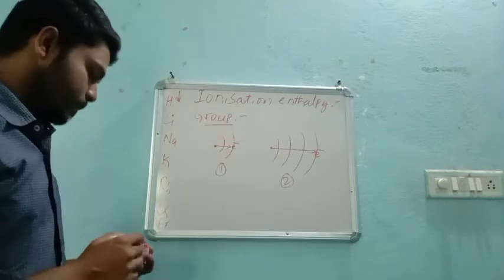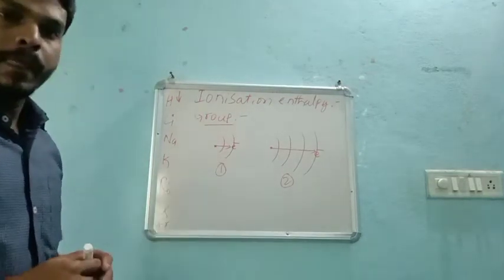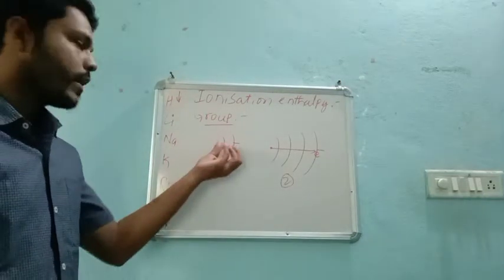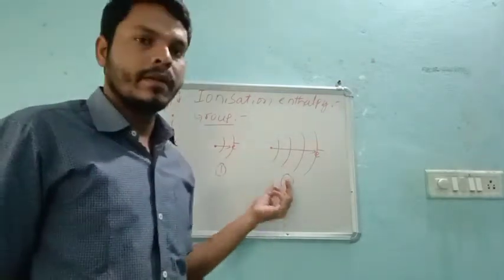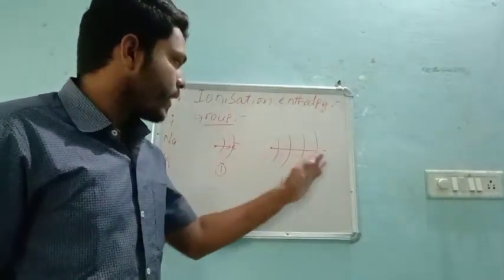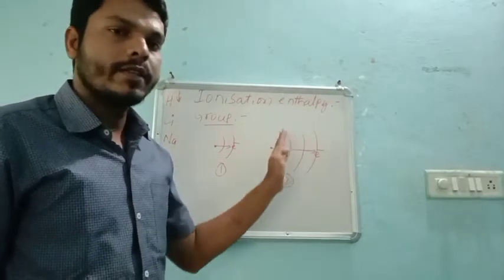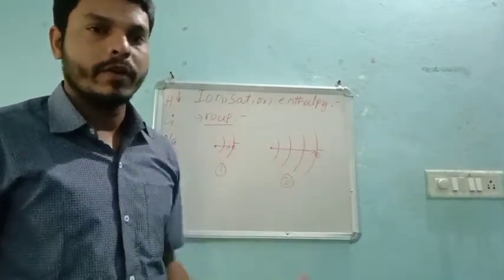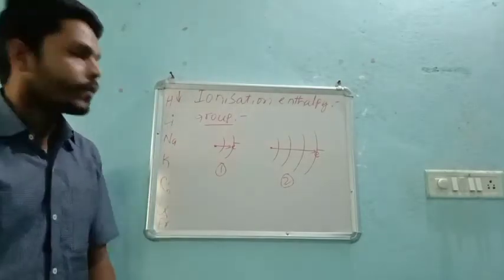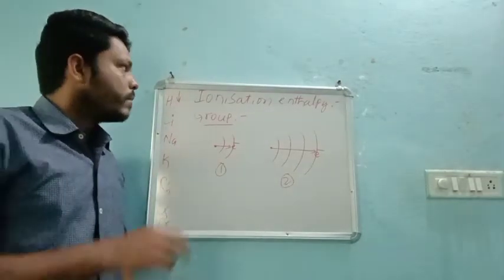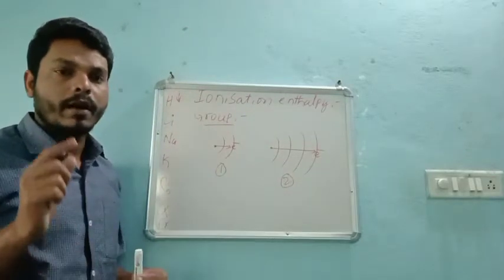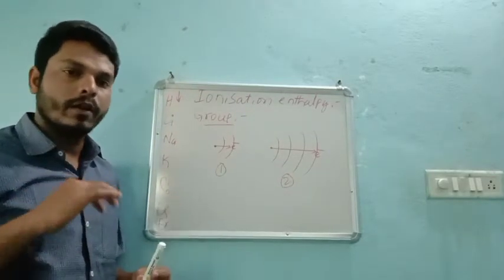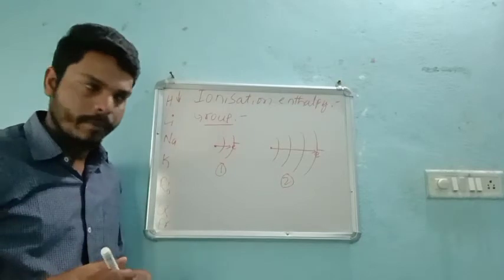What I did is I took two examples. In the first example, the electron is very near to the nucleus, but in the second example the valence shell electron is a little far away from the nucleus as compared to the first one. Again I remind you, ionization enthalpy or energy is nothing but the amount of energy required to remove the valence shell electron.